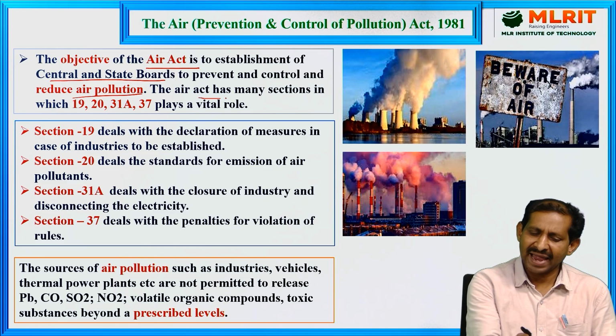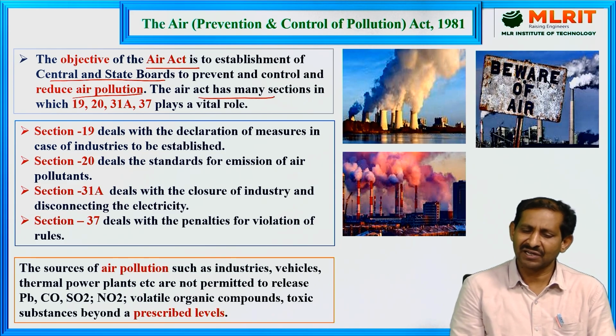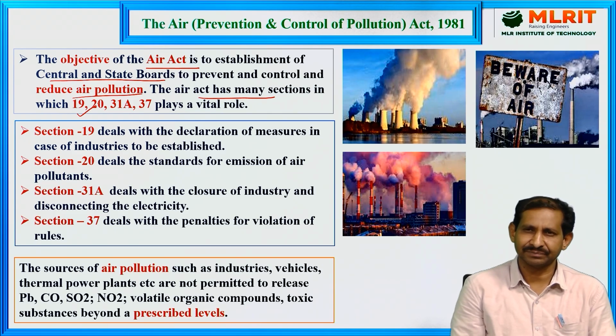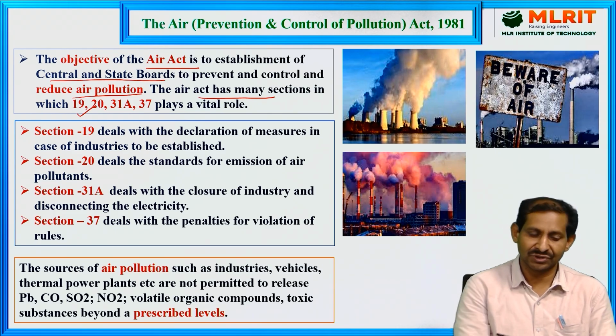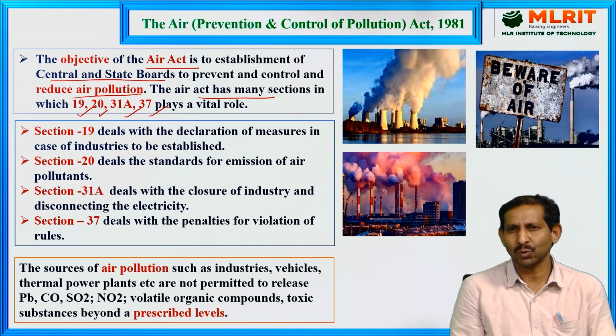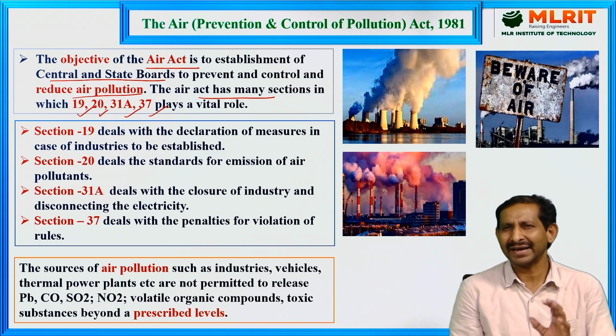The Air (Prevention and Control of Pollution) Act has different sections, and sections 19, 20, 31A and 37 play an important role. What does each section explain?